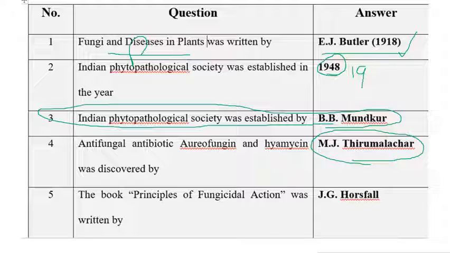Sometimes they will ask which of the following is an antifungal antibiotic. They will give options like Aureofungin and then some other antibiotics. But make sure that Aureofungin is a very important antifungal antibiotic that was discovered by M.J. Thirumalachar. So the next one is the book Principles of Fungicidal Action, written by J.G. Horsfall. It is also one of the important books.